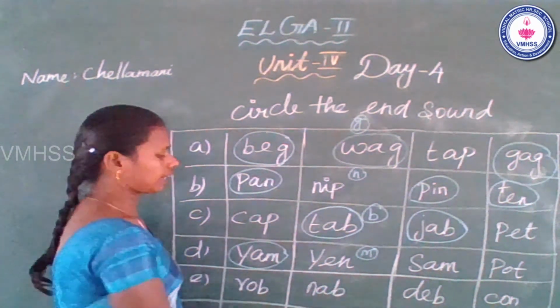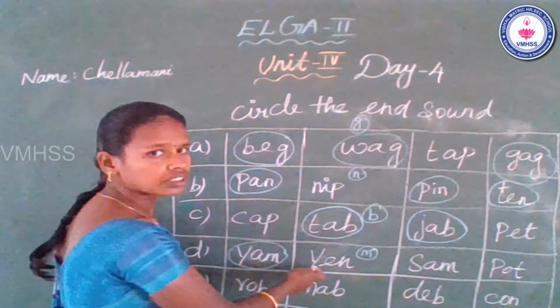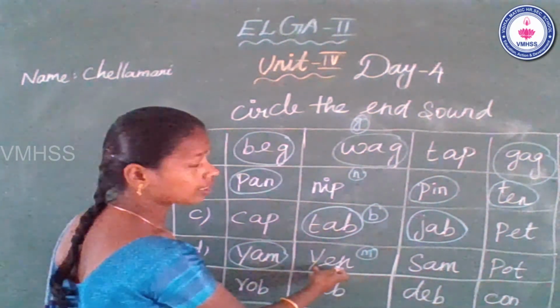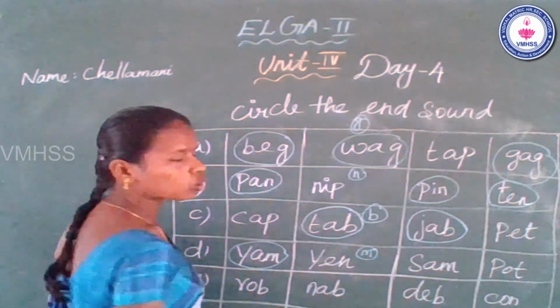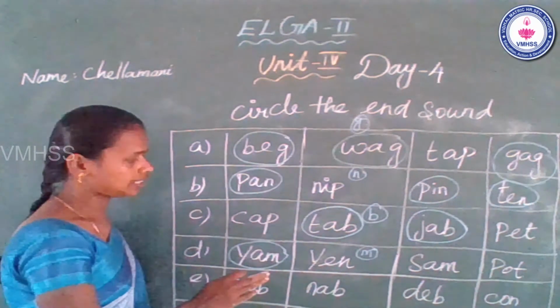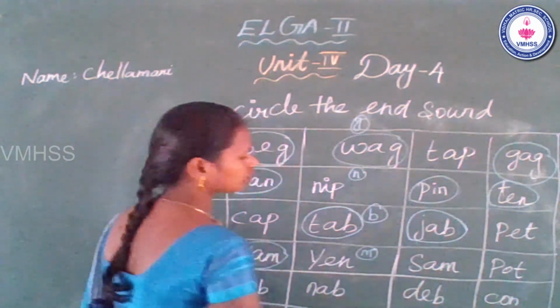Next, see the second one. The beginning sound yeah, middle A, N. This word doesn't have the N sound, so don't circle it. See the third one.